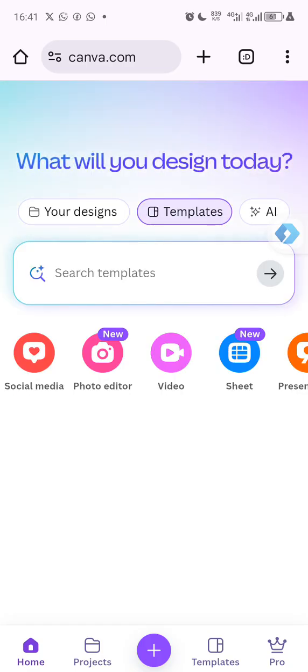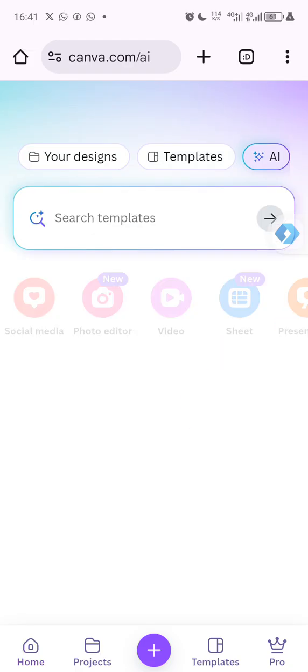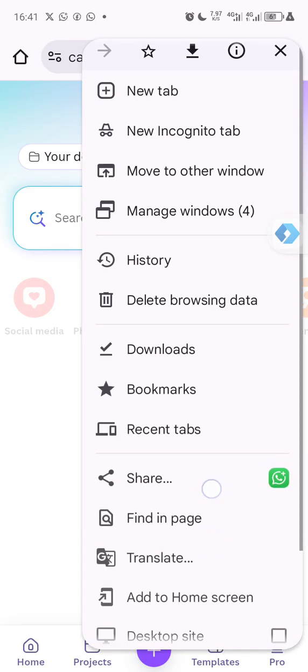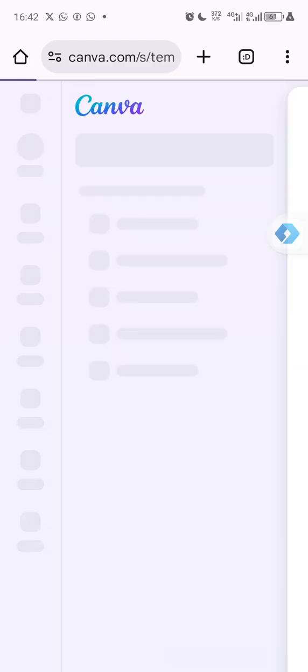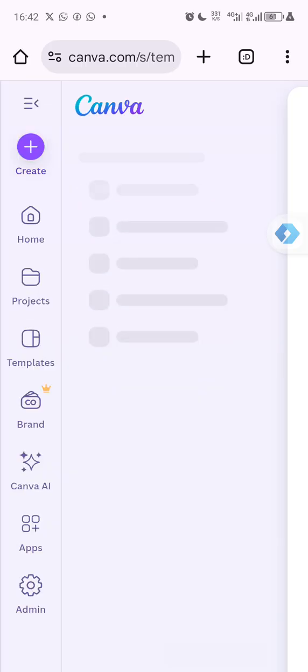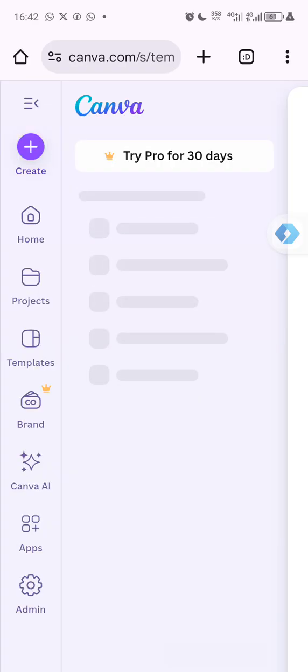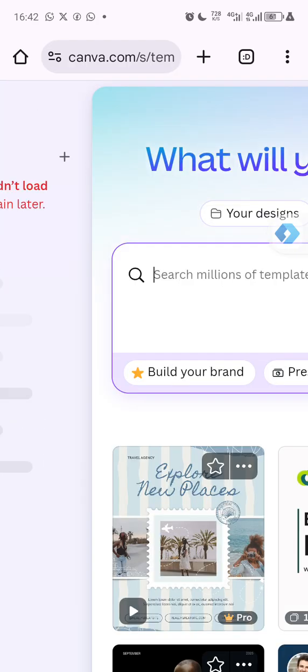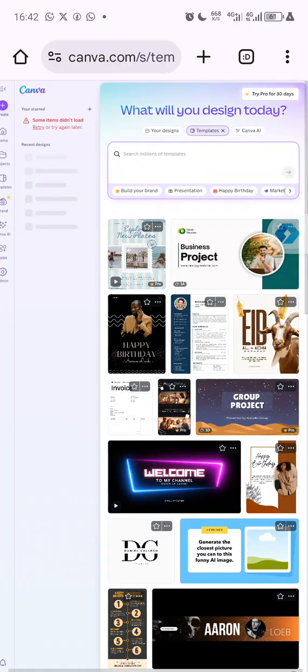It also has an AI feature that will allow you to create some designs using AI. But you can see it's not showing everything. So you have to switch to the desktop site so that everything is shown and you can access everything. With Canva, you don't need to bother thinking of what to design. You just need to search for a template, edit the template, and create professional designs. Once you master using templates, then you can start creating scratch designs as well. You can learn how to create scratch designs with Canva. I'm going to share a tutorial video on that as we go on.